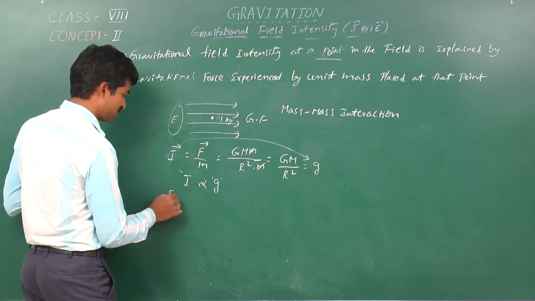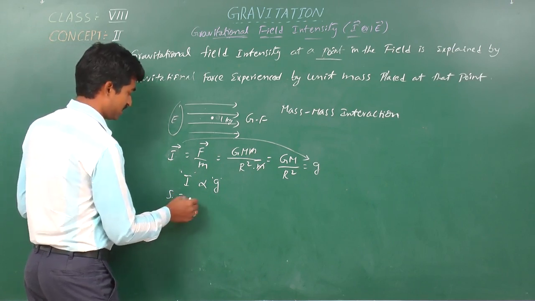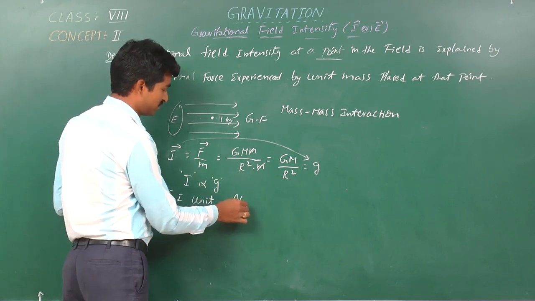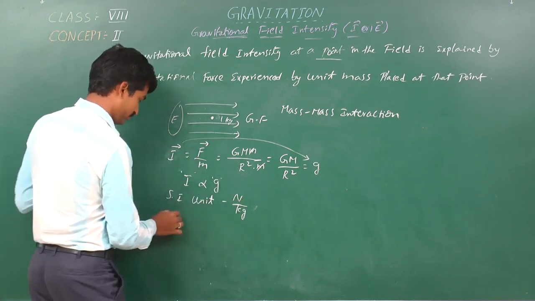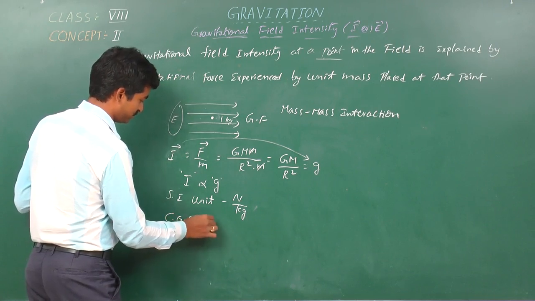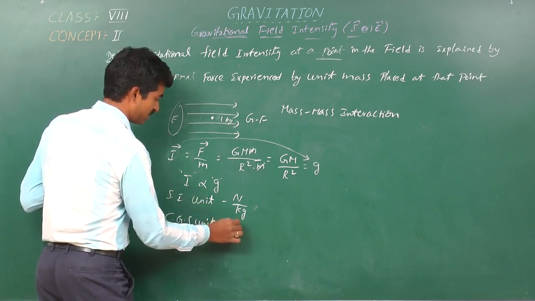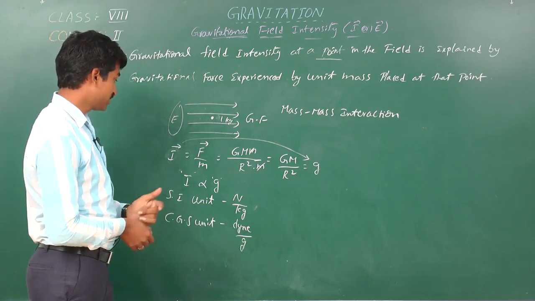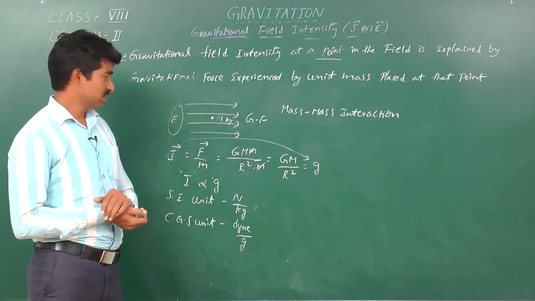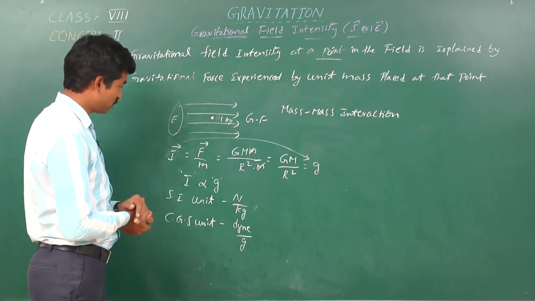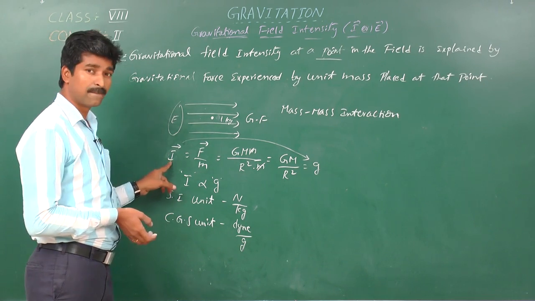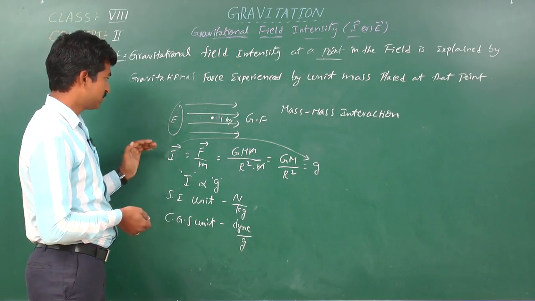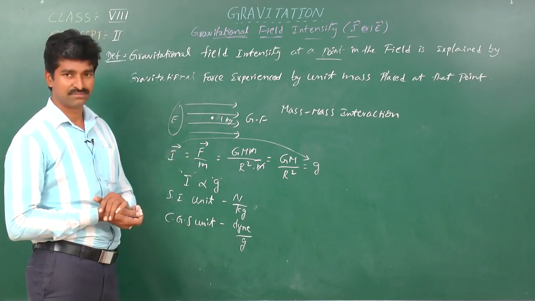What about the SI unit of gravitational field intensity? By seeing the formula we can decide. For force, Newton; for mass, kg. Meanwhile, what is the CGS unit of I? The CGS unit is dyne by gram. And what about the direction of this I? It is always opposite to the direction of the source of field. It is always opposite to the direction of the source of field.